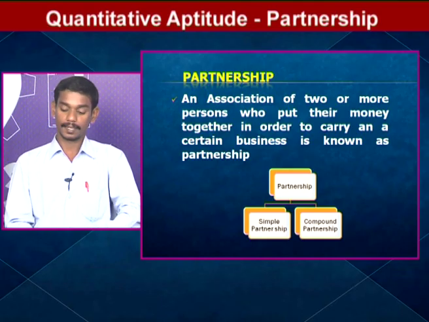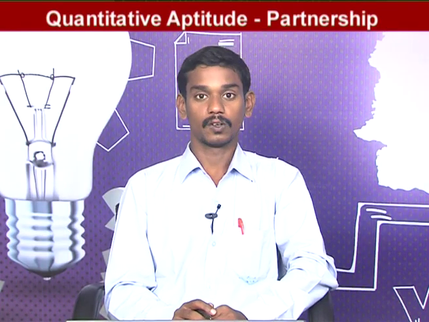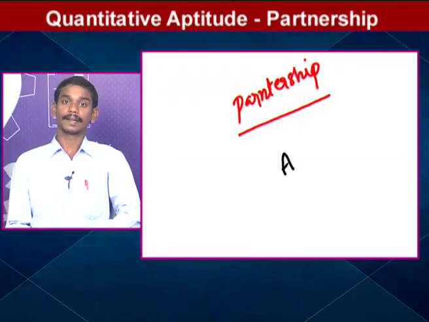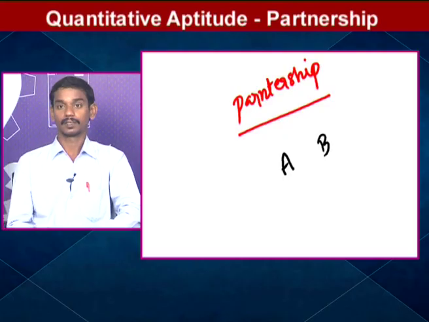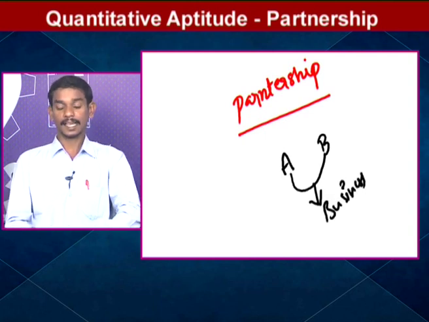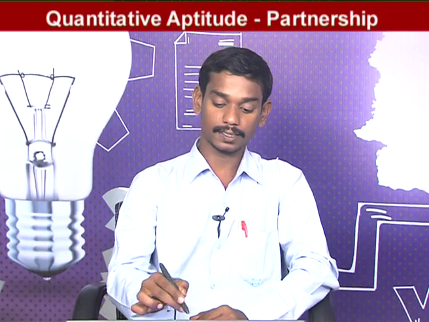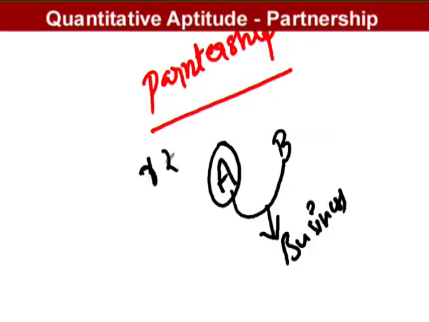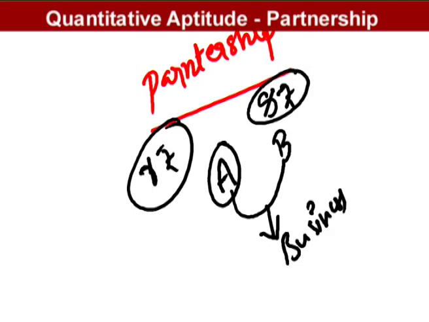For example, here two persons are there, person A and person B. Both started a business. In this business, A invested some amount, R rupees, and B invested some amount, S rupees, and both invested for the same time.